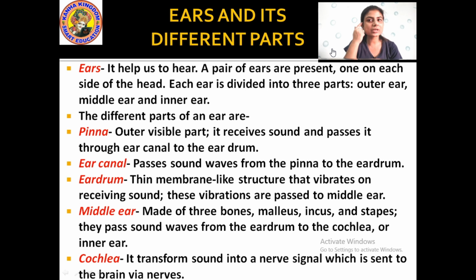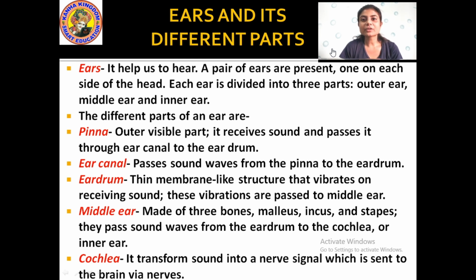That is the outer ear. Then the middle ear, the mid portion of the ear. And then the inner ear, which is present here. The nerves and different parts present in this portion are the inner ear. Okay, the different parts of an ear are the pinna.